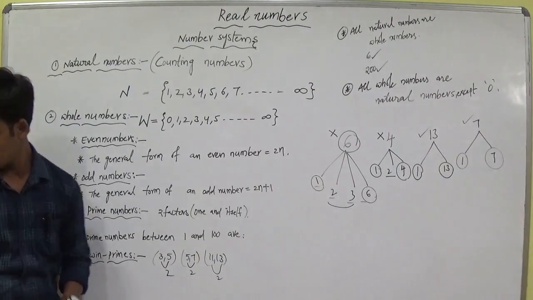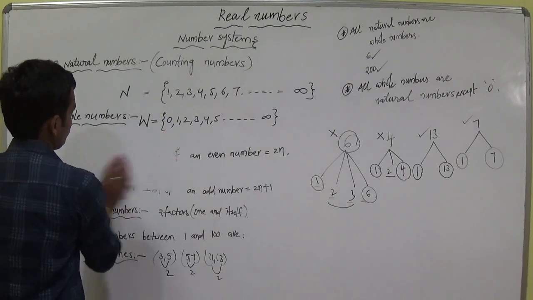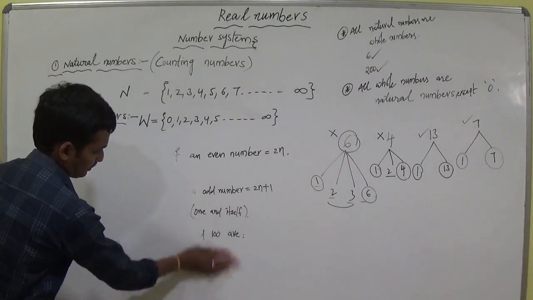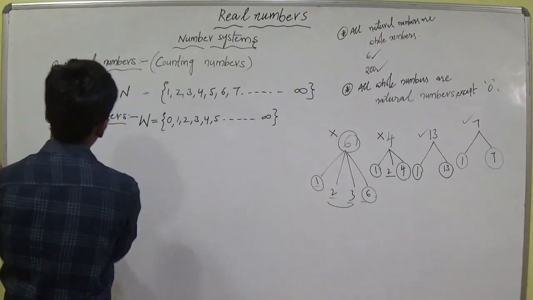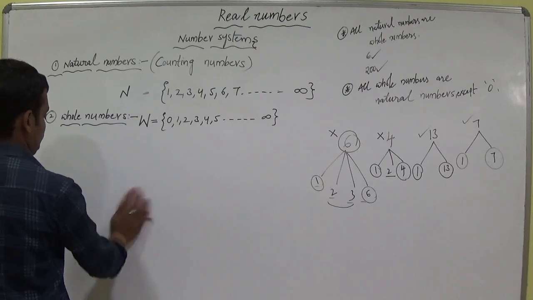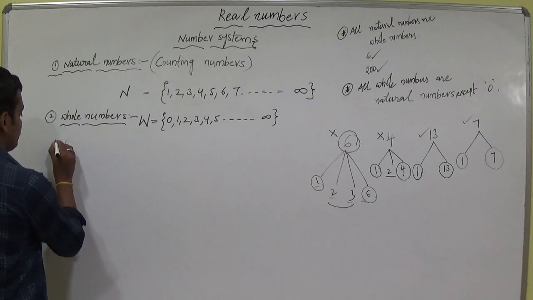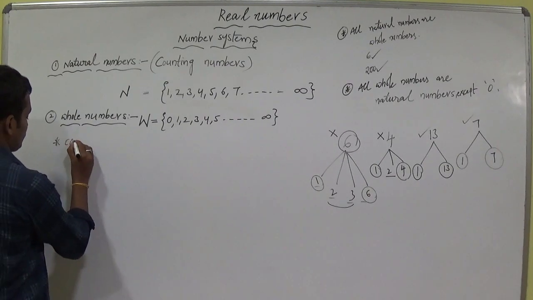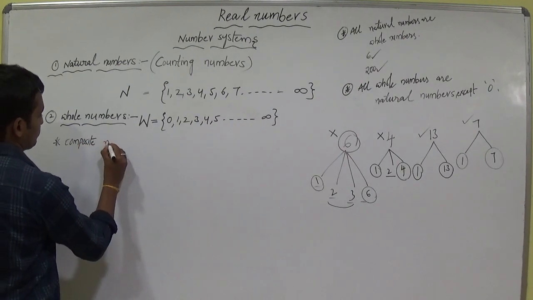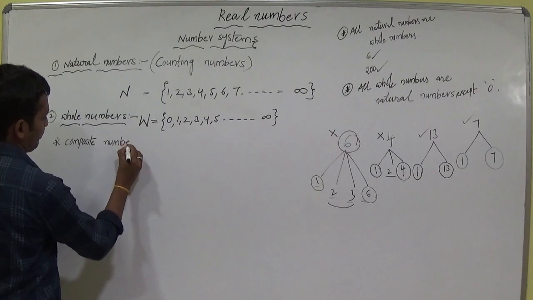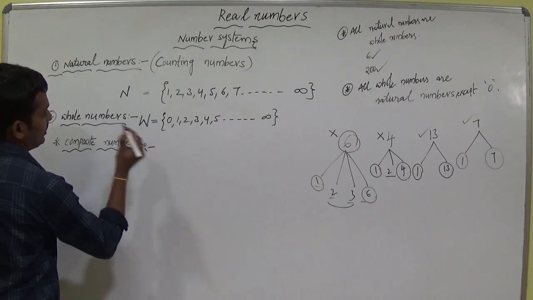Now we are moving on to the next topic, composite numbers.